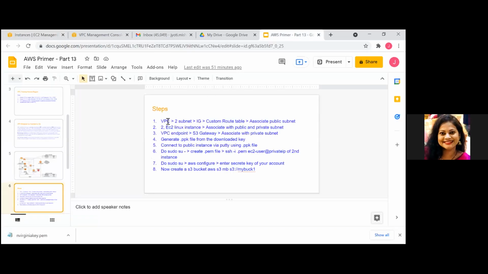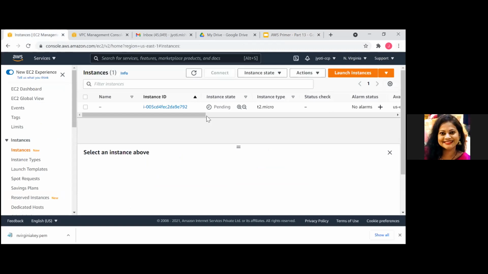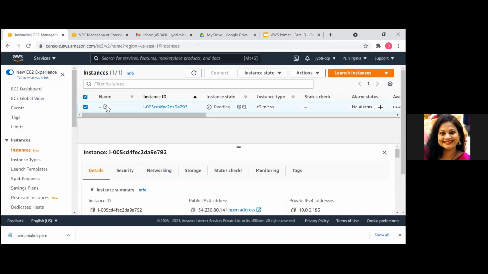So what we have done is the first step and partially the second step, which is I've created one EC2 instance and associated a subnet. That's a public subnet because we have given a path to the internet gateway in the route table associated with this public subnet. Now let's name it as public.